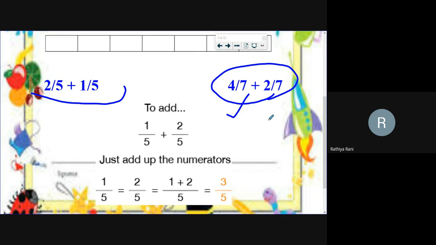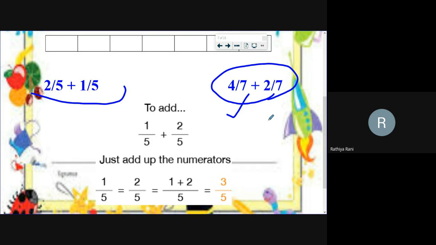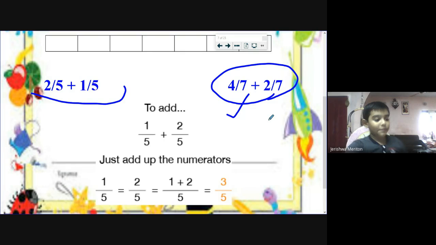Shade the first fraction 4 by 7 one way, and shade another way for 2 by 7. Finally, look at the total number of parts in the picture, look at the total shaded parts, and write the numerator and denominator. You will get the fraction. Can we draw with different colors? Yes, dear, sure. You can use different colors also.